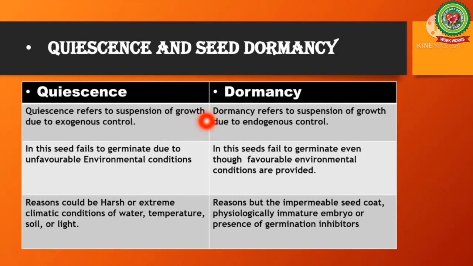Reasons of dormancy could be impermeable seed coat, physiologically immature embryo, or presence of germination inhibitors like abscisic acid, phenolic acid, short chain fatty acids, and coumarins. The moisture content and metabolic activity are very low in most plant seeds. The quiescent seeds germinate when soaked in water under appropriate conditions. However, the dormant seeds do not germinate even under optimum conditions.